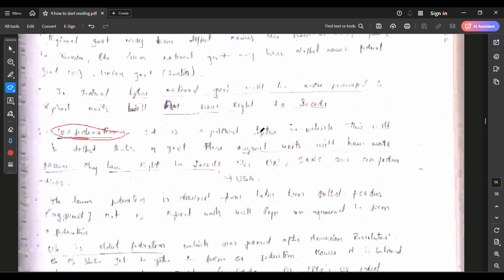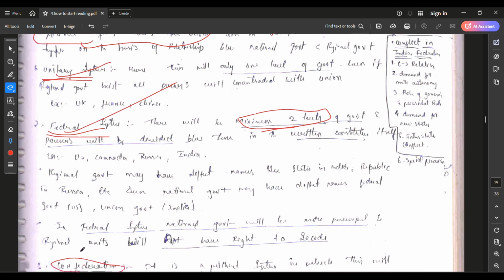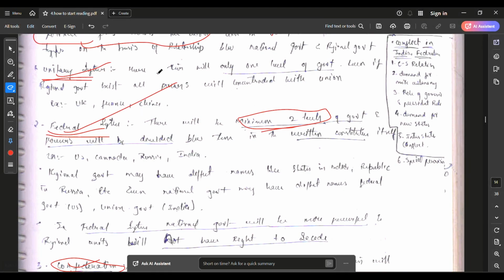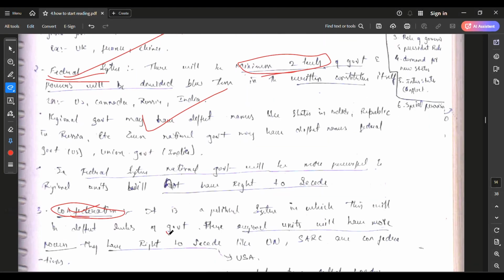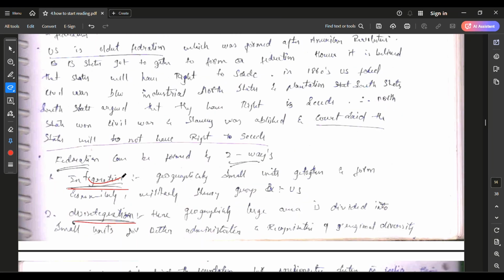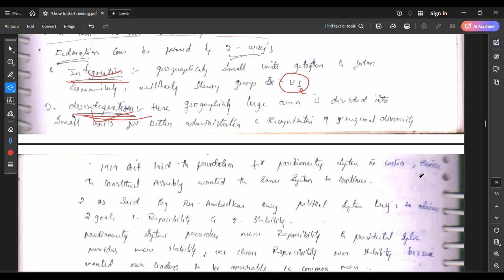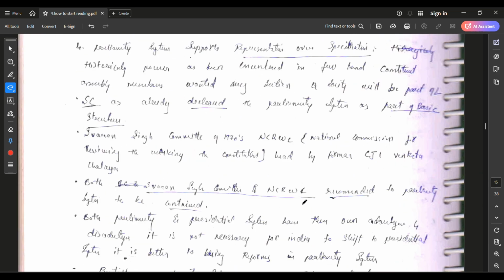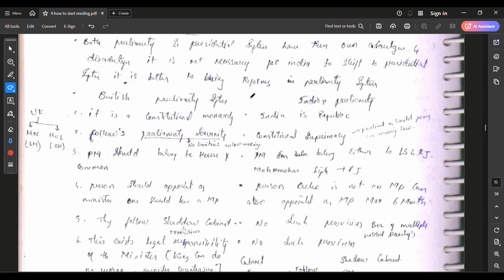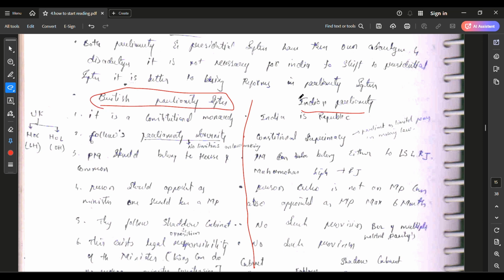Integration and disintegration. Okay, the world political systems are divided into three types: unitary, federal, as well as confederation. I explained each and everything here. You can read it. And again, the federal system is further divided into integration and disintegration. Okay, integration you can see in the US, disintegration in India. You can read them. I also clearly mentioned the difference between the Indian parliamentary and the British parliamentary system. You can see here.